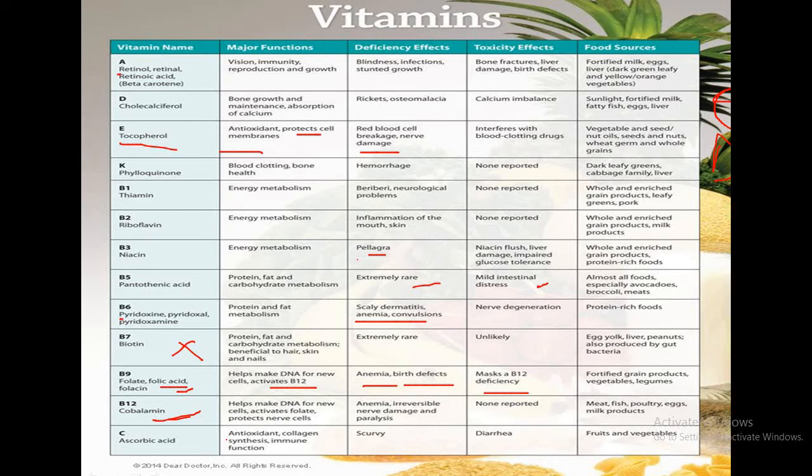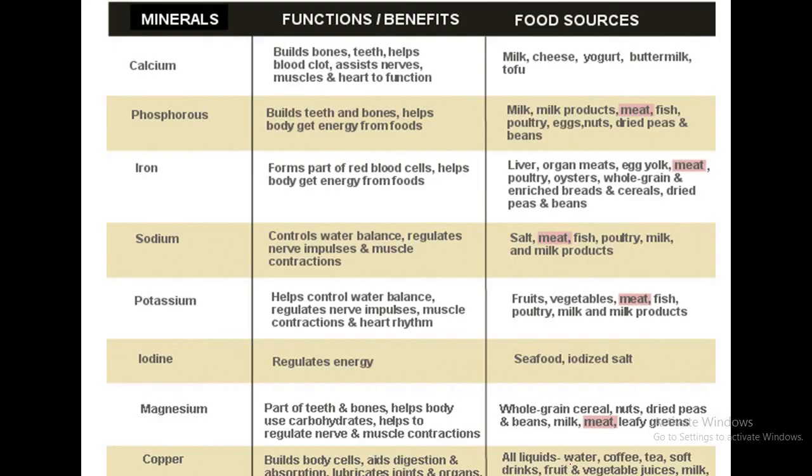It also functions as an antioxidant, and is involved in the synthesis of collagen and immune functions. Deficiency of vitamin C will cause scurvy. The toxic effect is not required for your study. It is found in green citrus fruits and vegetables, whatever is juicy fruits, that is citrus, sour in taste.